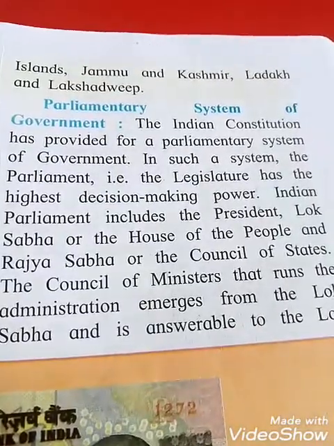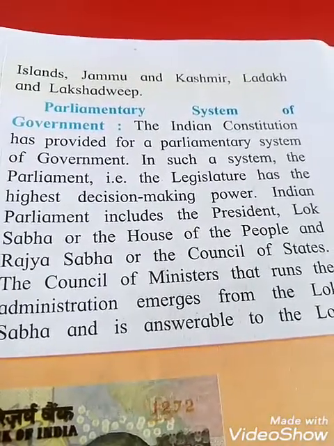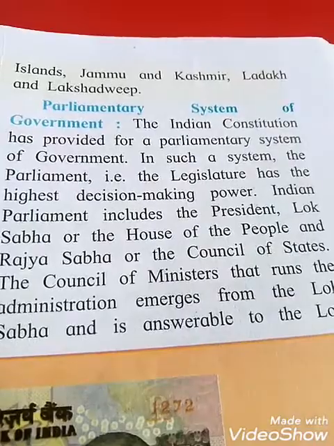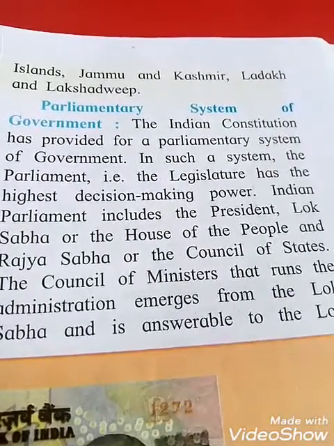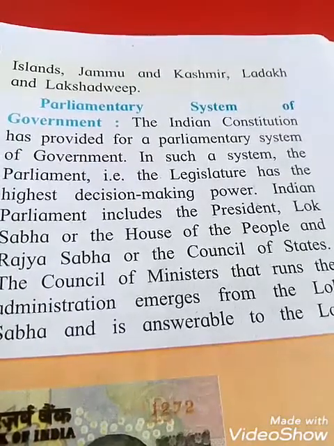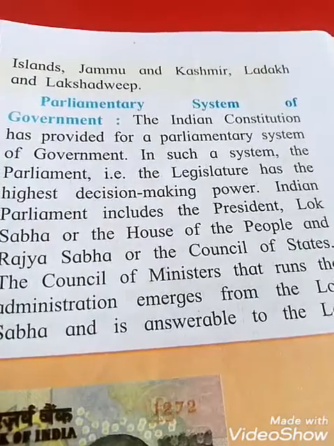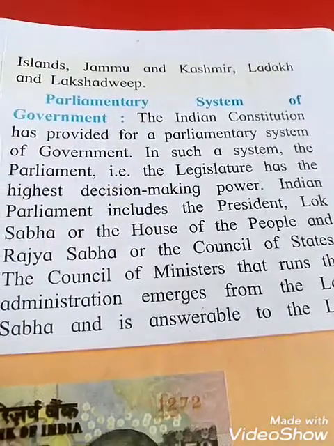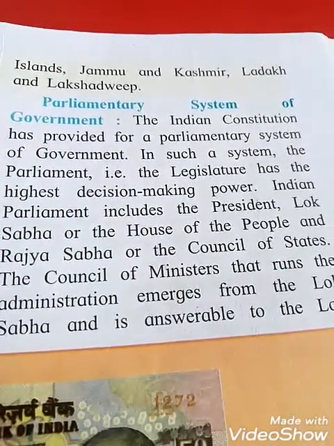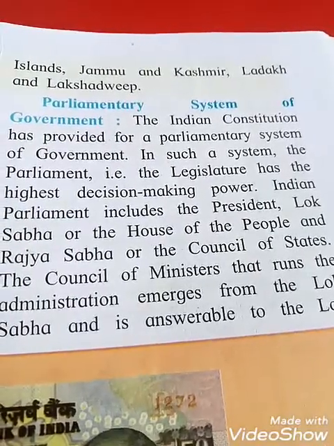Okay. And see, the parliamentary system of the government. The Indian Constitution has provided for a parliamentary system of government. In such a system the parliament, that is the legislature, has the highest decision making power. Legislate means to make the law, so legislators make the law and they have the highest power. The parliament includes the President, the Lok Sabha or the House of the People, and the Rajya Sabha or the Council of the States.